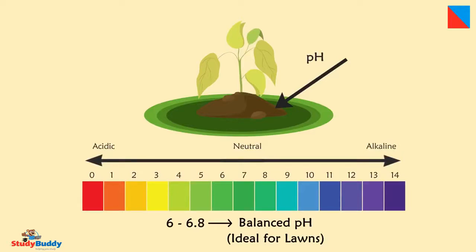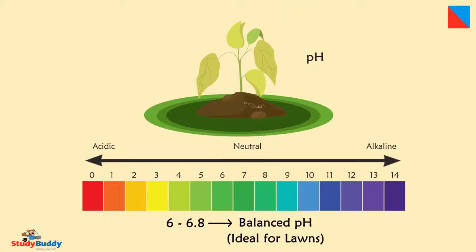So if the soil is too acidic, its pH can be raised by adding lime, which neutralizes the excess acid in the soil. Similarly, if the soil is too alkaline, then its pH can be lowered by adding gypsum or some other substance which can neutralize the excess alkali present in the soil.